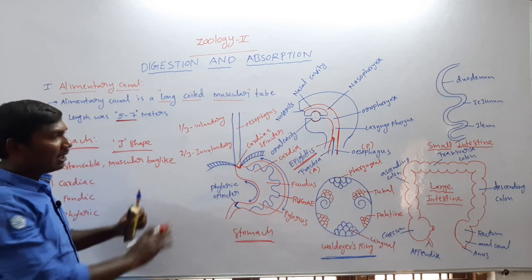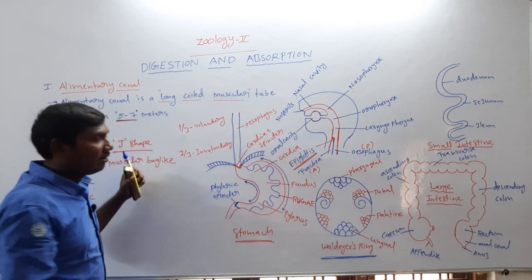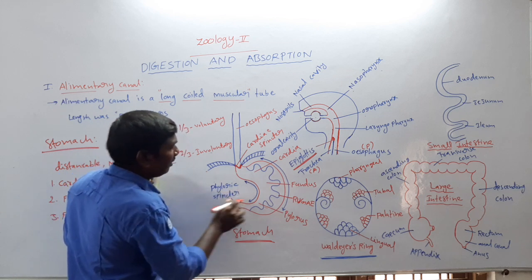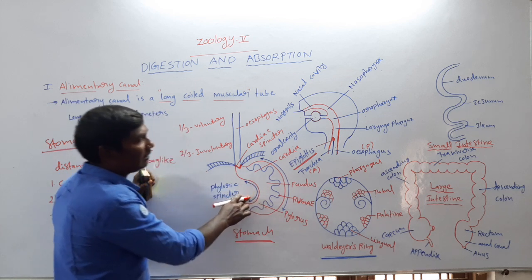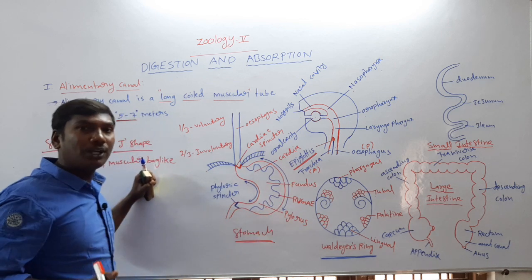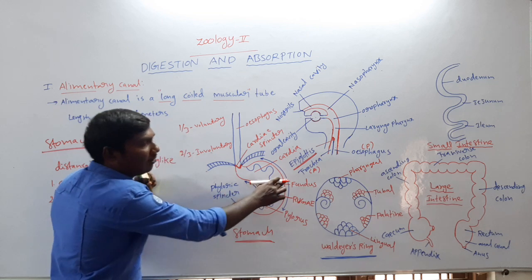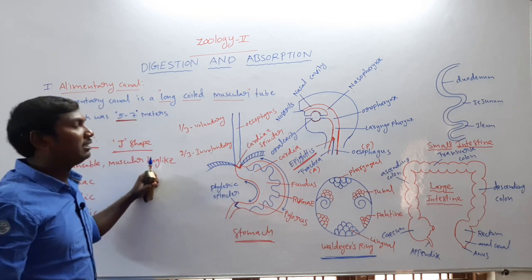Next, the J-shaped stomach contains two curvatures. The inner one is the lesser curvature. The outer one is the greater curvature.